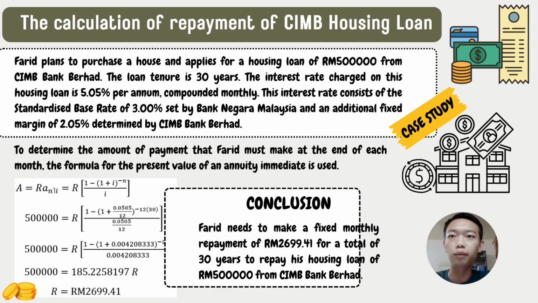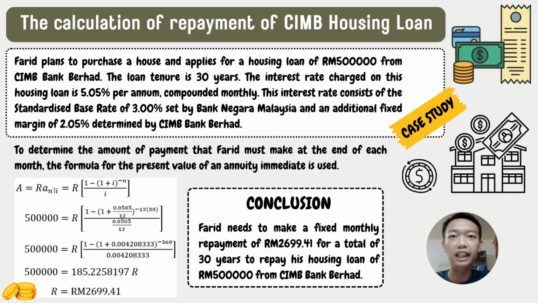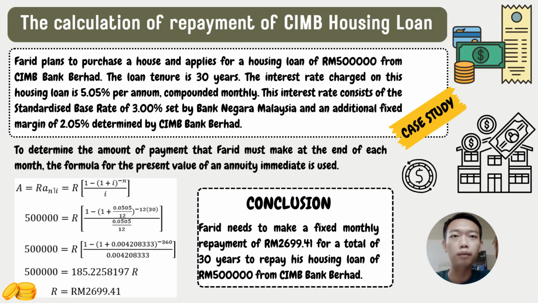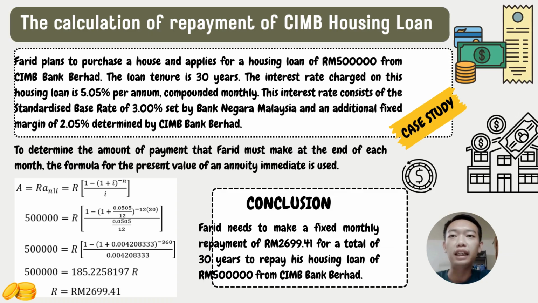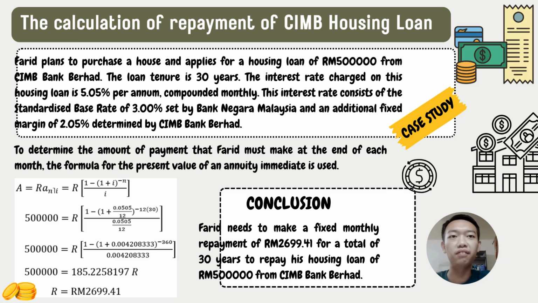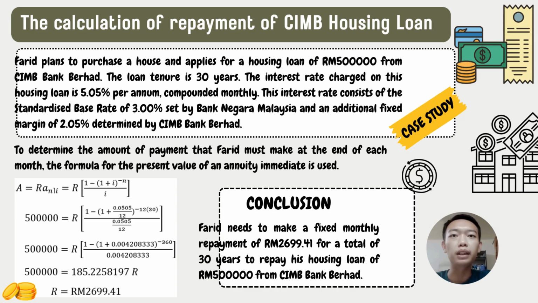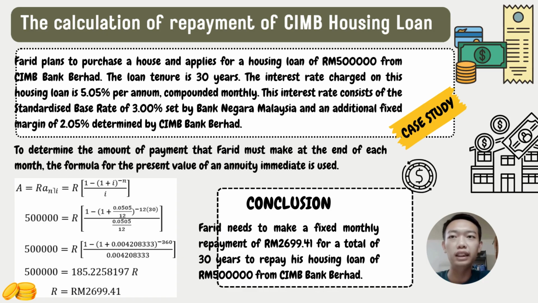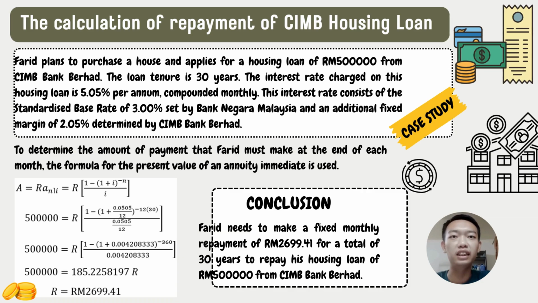So we will use the formula for the present value of an annuity immediate, which is A equal to R a angle n at i, also equal to R times 1 minus (1 plus i) to the power negative n, over i. A is RM500,000 because the housing loan of RM500,000 borrowed by Farid represents the present value of the housing loan. i is 0.0505 over 12 and n is mt equal to 12 times 30, because the interest rate charge of this housing loan is 5.05% per annum, compounded monthly, and the loan tenure is 30 years.